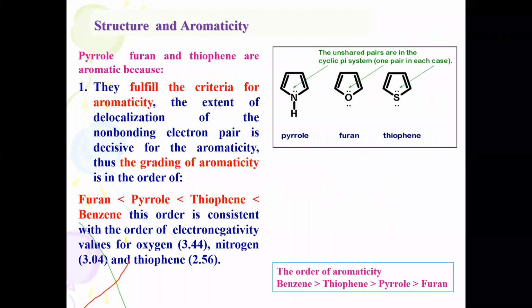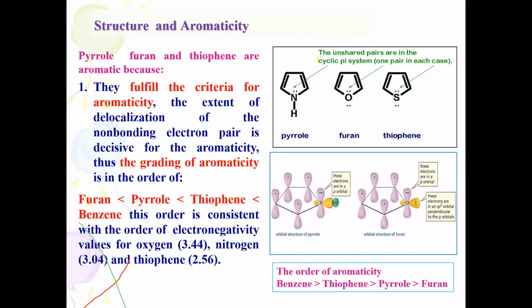So here you can see another important point. Furan is less aromatic than pyrrole, thiophene and benzene. This order is consistent with the order of electronegativity values for oxygen, nitrogen, and sulfur. Okay, so the delocalization grading is also representing what we have discussed in the earlier slides. And this is the delocalization pattern of the orbital picture for the 5-membered heterocycles.